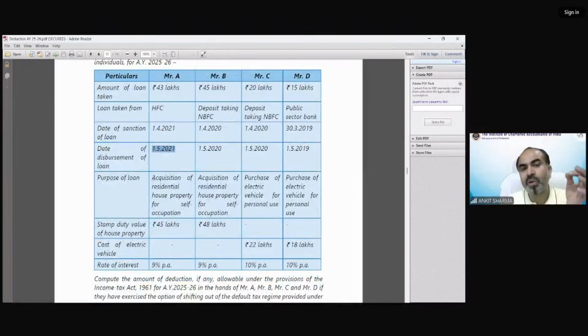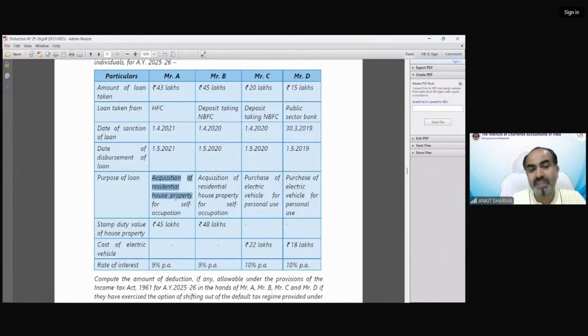Now the purpose of loan is relevant. First of all, you should understand whether it's an education loan, a loan for an electric vehicle, or a loan for property. According to the purpose of loan, we will identify the deduction and the consequent solution.